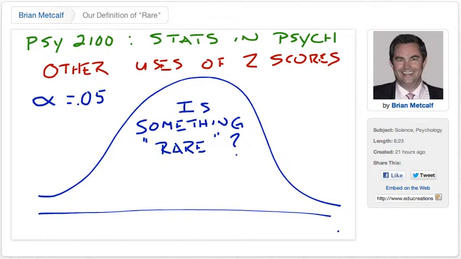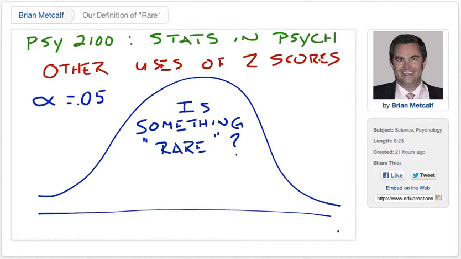And that's the arbitrarily decided magic cutoff for things that are rare, things that happen less than 0.05, less than 5% of the time. Now, when something is normally distributed, for things that we think or know are normally distributed, like IQ scores, and as we're going to see lots of other things, we can ask questions about whether a particular item is in the rare part of the distribution. Well, what do I mean by that? Out in the tails, out in the less than 5% areas.